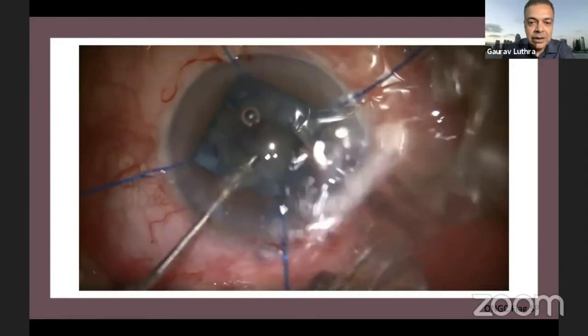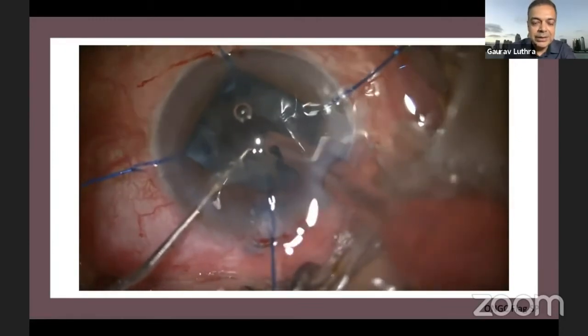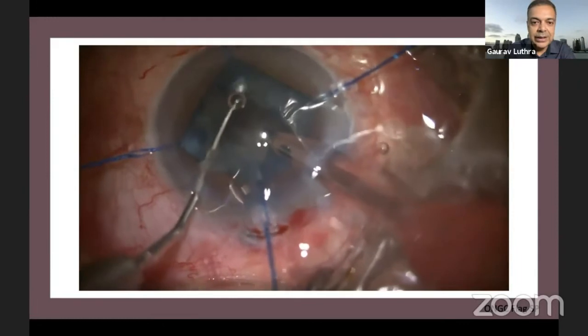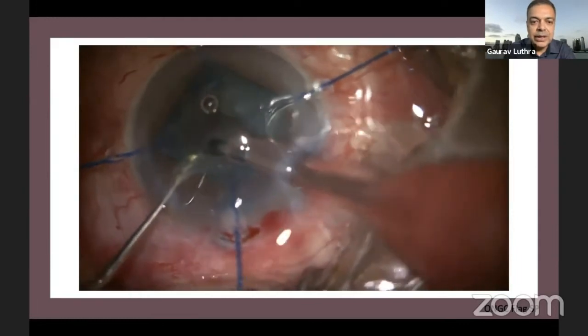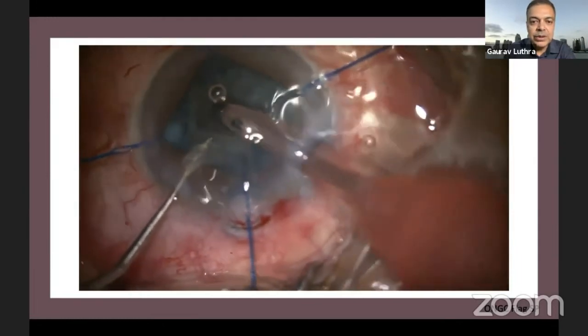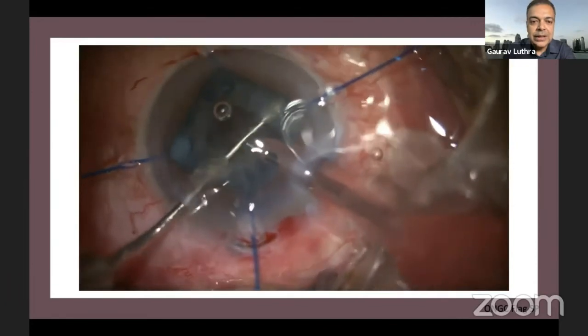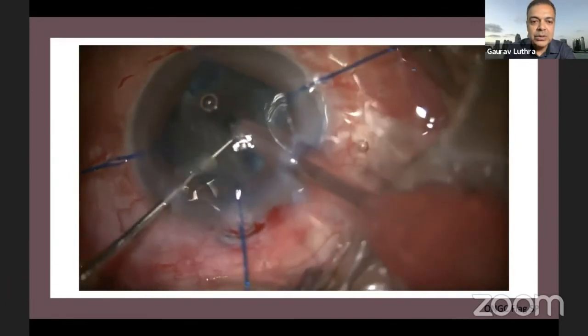So I'm doing a little bit of trenching to see if I can debulk the nucleus in the middle and then get a crack. I have already got one crack actually, and then I also want to be sure that the nucleus rotates and I can get a grip and be able to crack it into a few more pieces.